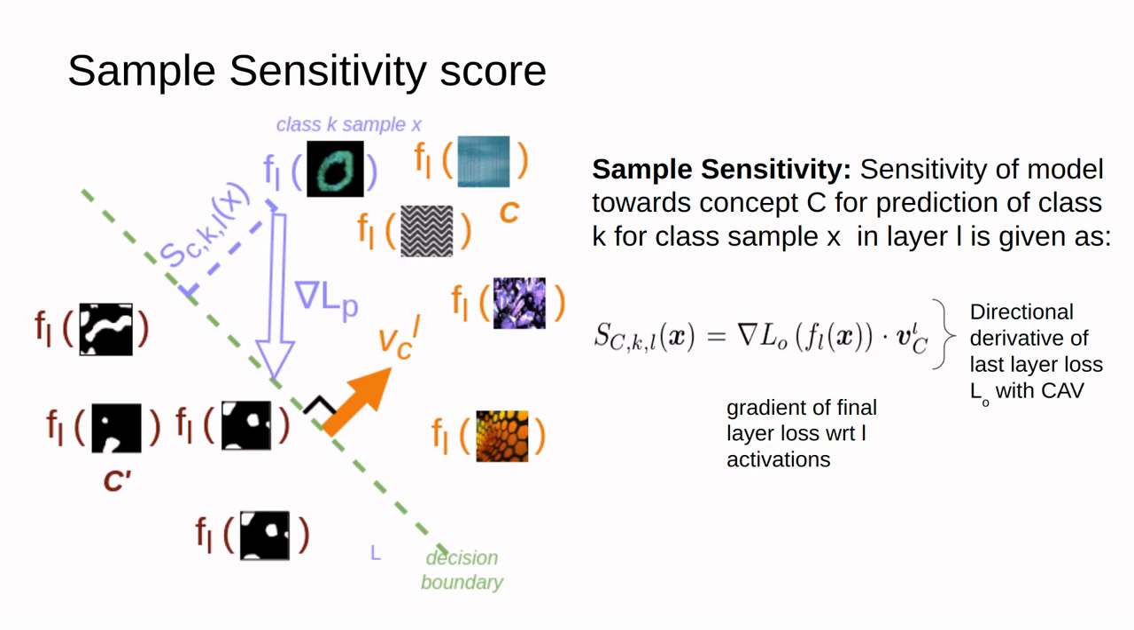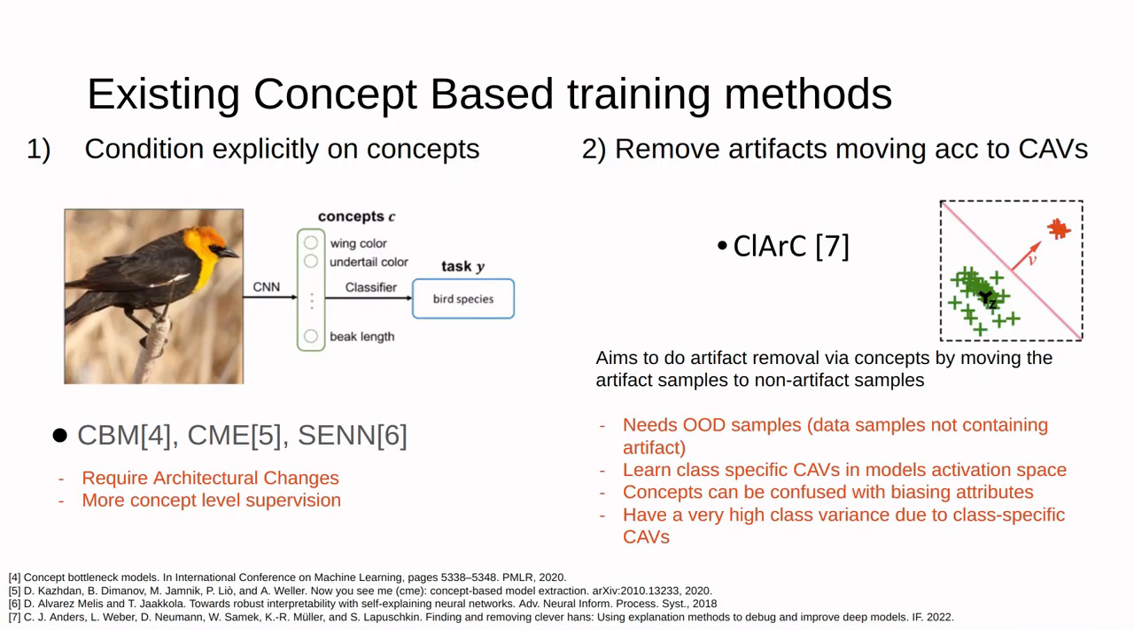The existing concept-based training methods can be divided into two categories. 1. Methods that condition explicitly on concepts, wherein the concept is first predicted from an image, and this predicted concept is used for task prediction. These methods require architectural changes to the model and need more concept-level supervision, which might not always be available.